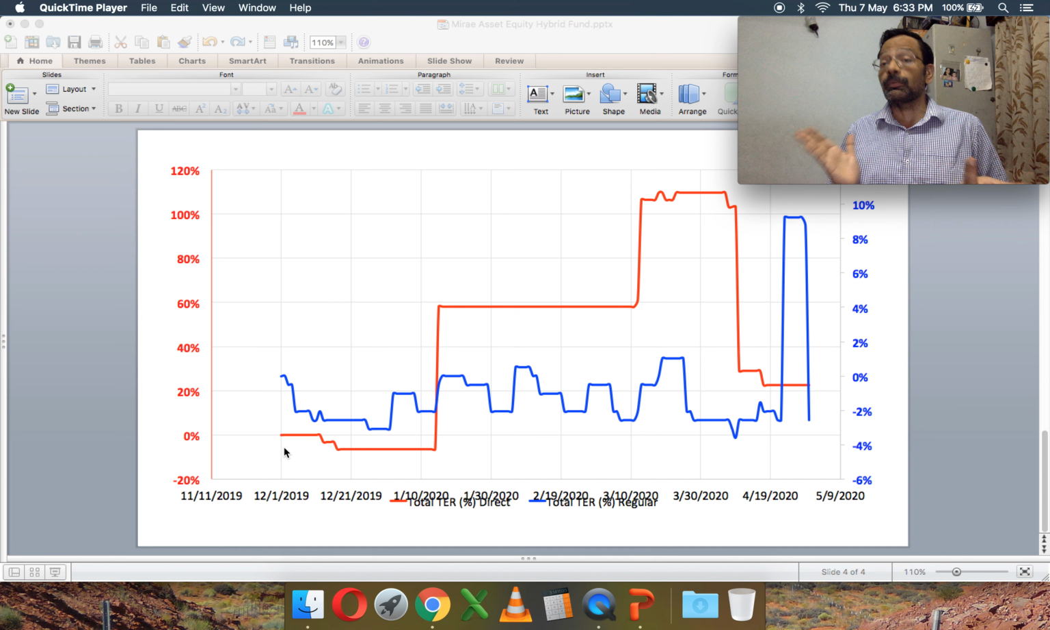And if they're going to make some drastic changes, it has to be done once a year or maybe twice a year, and it should be done as a change in fundamental attribute, with the investor allowed to exit the fund without any load. This is just not on.